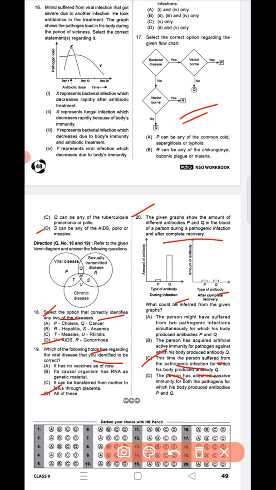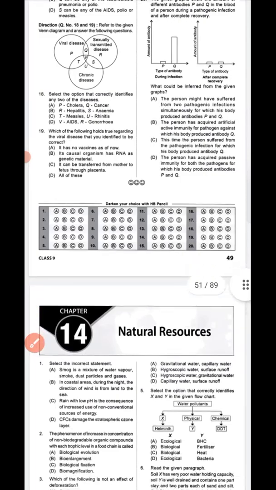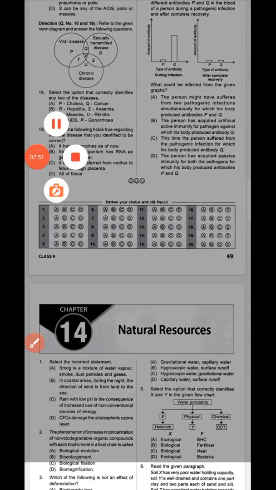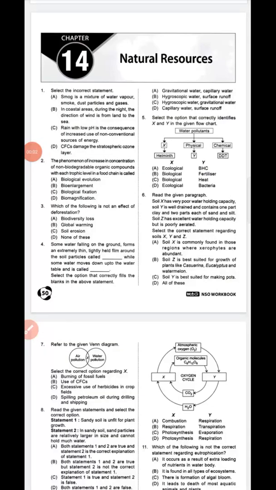So this chapter is finished. Next, natural resources. Our next chapter is natural resources. Select the incorrect statement.